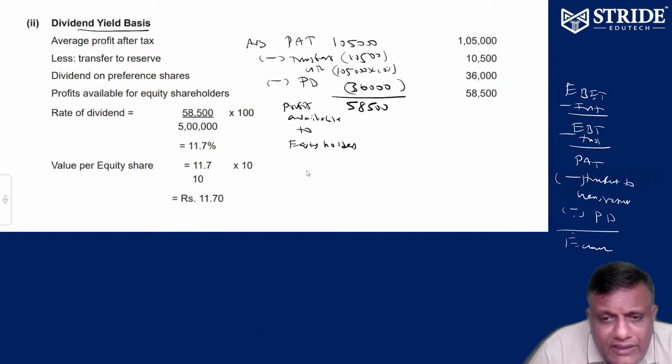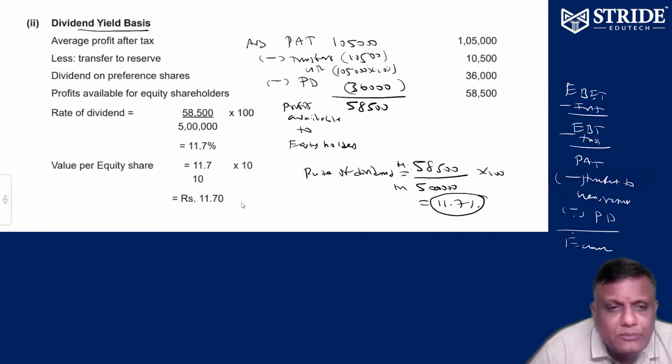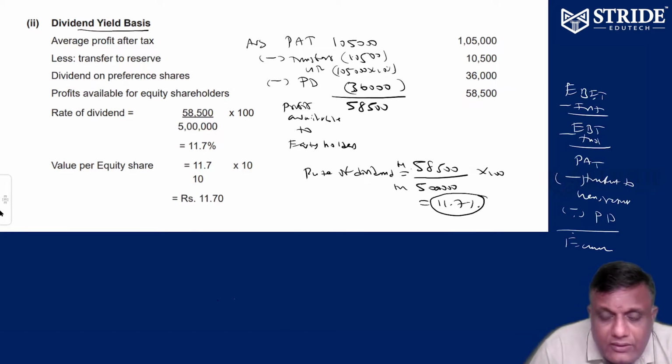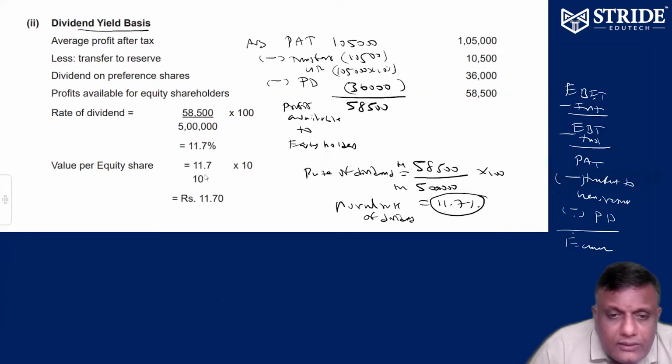Therefore, how to find the rate of dividend? The rate of dividend is 58,500, the amount available for equity dividend, divided by the amount actually invested, 5 lakhs, into 100, that is equal to 11.7%. That's it, 11.7% is available for them. This is called the normal rate of dividend. Please check it out.